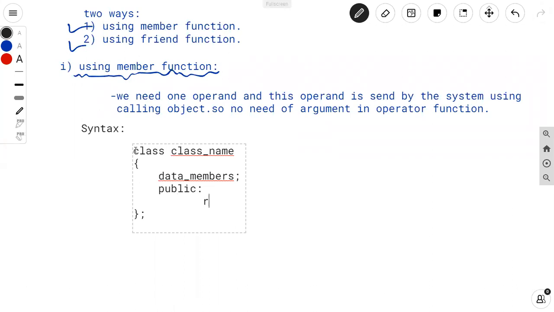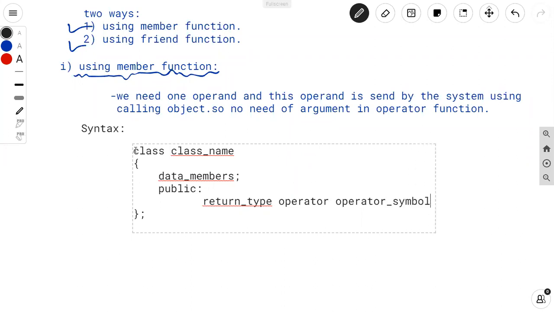How to define operator function? Firstly, you have to write a return type of the operator function, then operator keyword, then operator symbol, and here is no argument, because for a unary operator only one operand is required, and that operand is sent by the system using calling object.